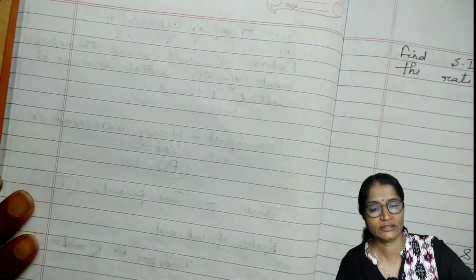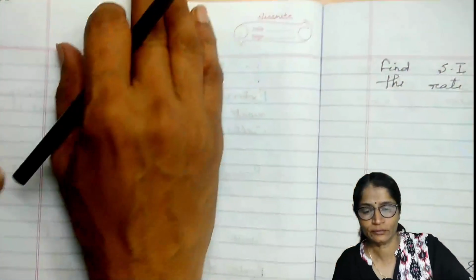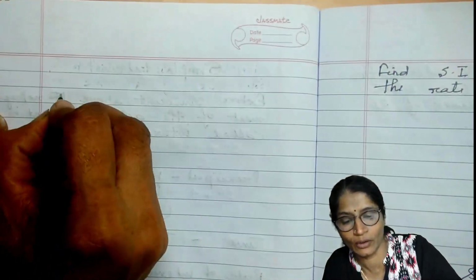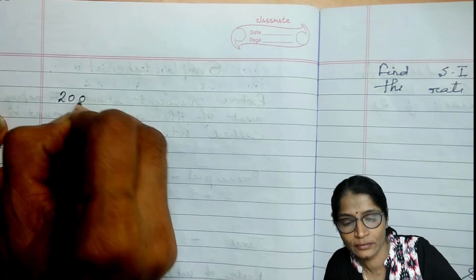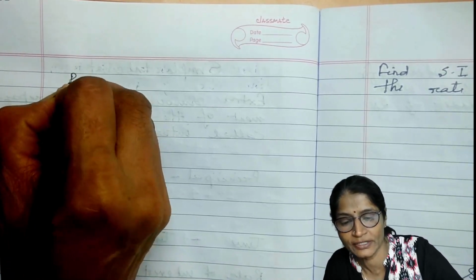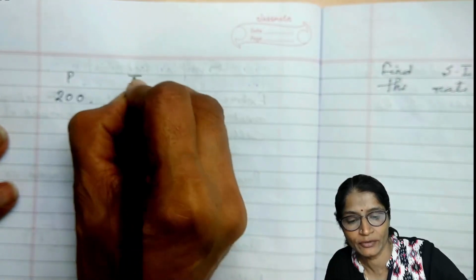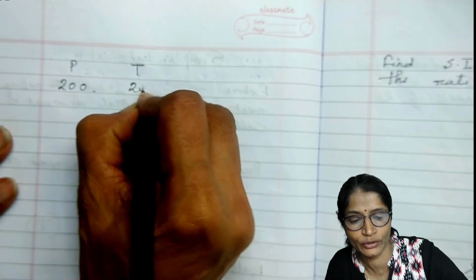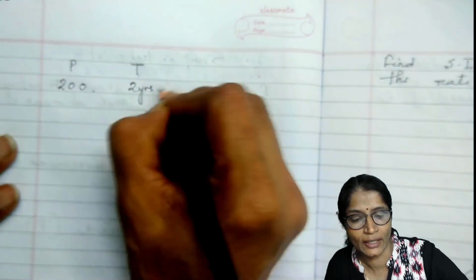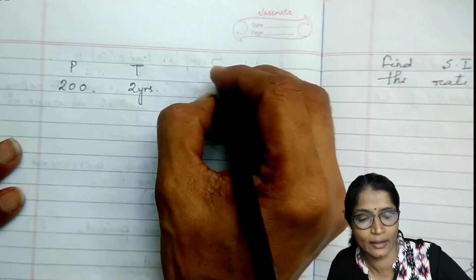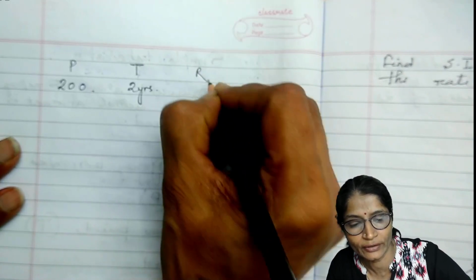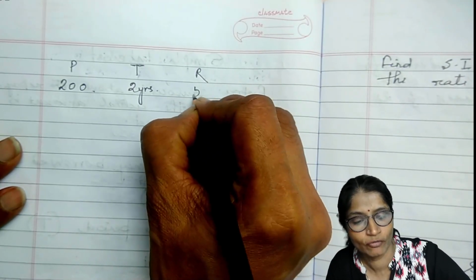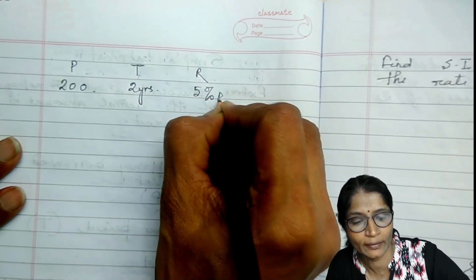Now next, suppose we borrowed 200 rupees, that is the principal, for the time duration of 2 years, and the rate of interest is 5% per annum.